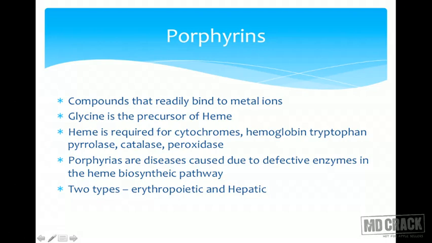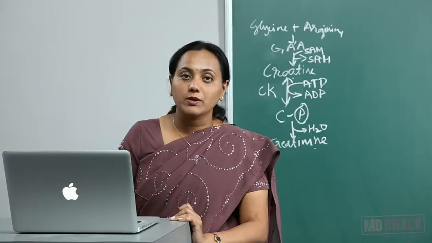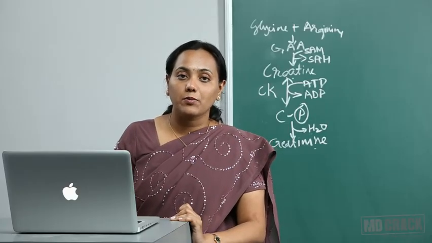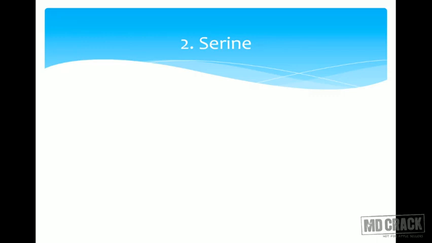Now porphyrias are diseases due to defective enzyme in the heme biosynthetic pathway, in which again there are two types, erythropoietic and hepatic. I'll be talking about the porphyrins and porphyrias in a separate class, because we need to know about the synthesis of heme. So we finished one amino acid, glycine, and its importance.